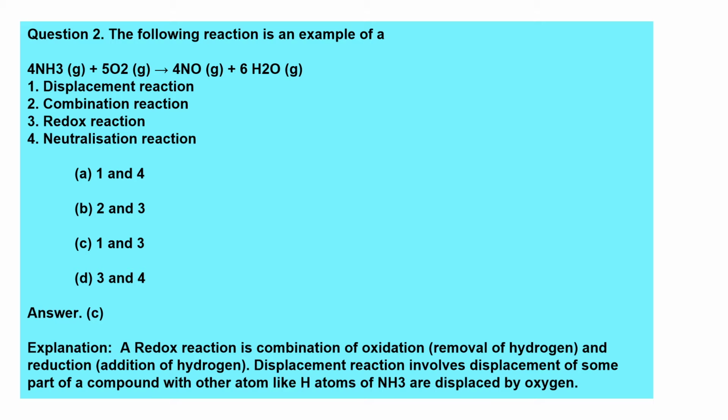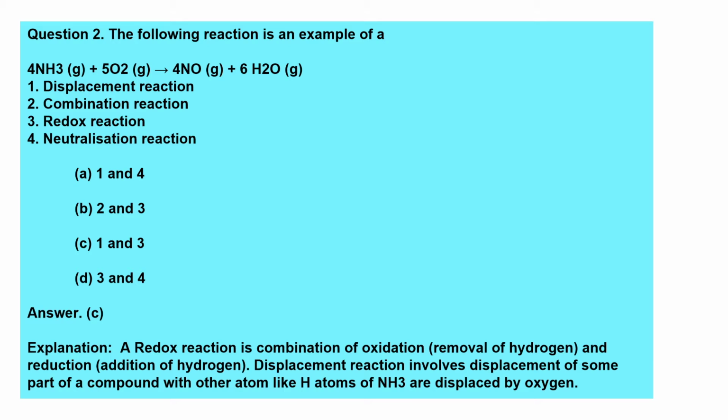The second question: the following reaction is an example of... The reaction is ammonia plus oxygen, giving NO and water. Is it a displacement, combination, redox, or neutralization reaction? You have to answer. So it is C, it is displacement and redox reaction, because a redox reaction is a combination